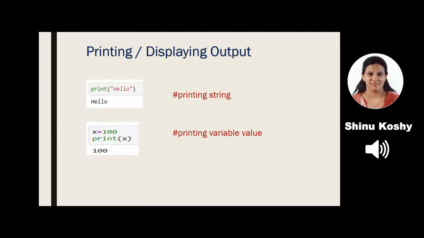I'll repeat. Whenever you want to print the value inside a variable, I should not use double quotes or single quotes. I just print it as the variable name. So here my output is 100. That is the value stored inside x.